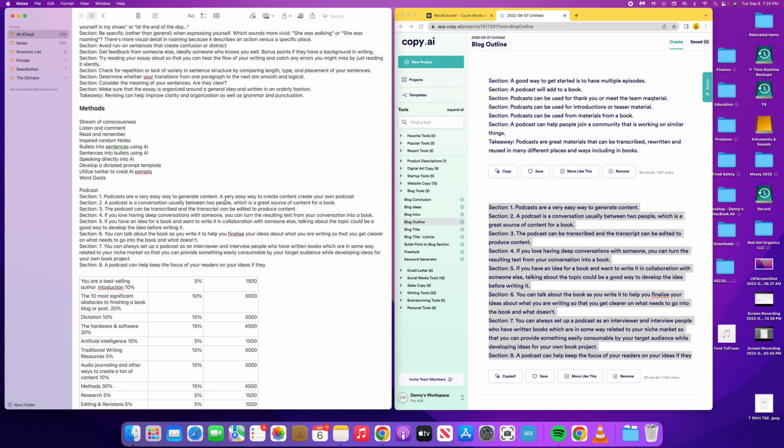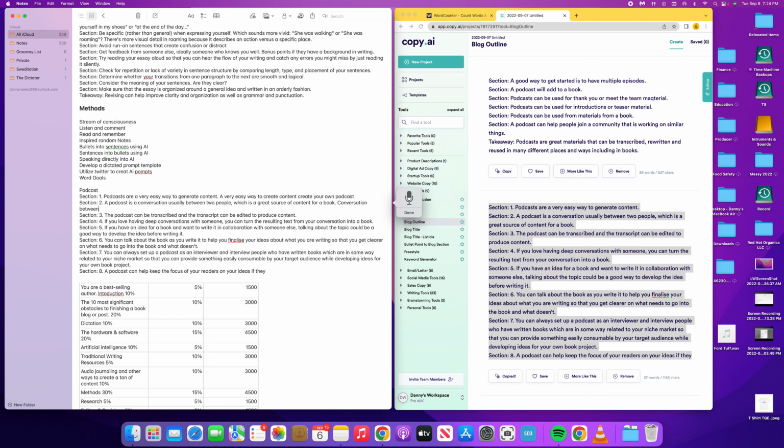Okay, so there's my version right there, and there's the other version. I can just keep going down this line. A podcast is a conversation usually between two people, which is a great source of content for a book. How I'm going to rephrase this is that generating content for your book is as easy as recording a conversation between two people.